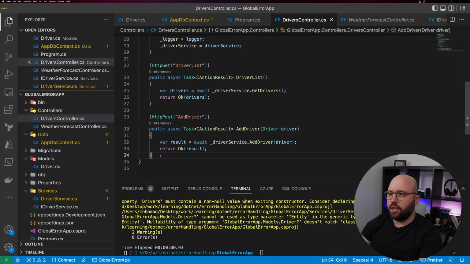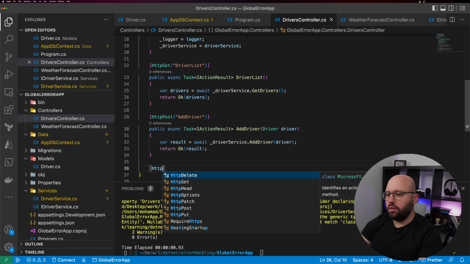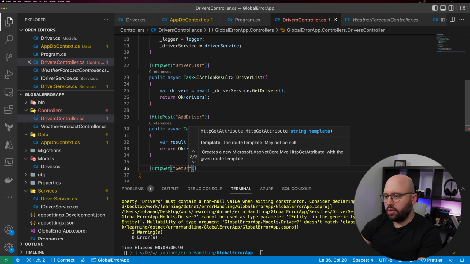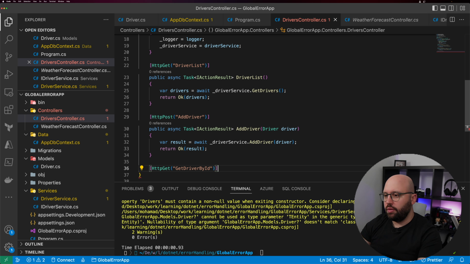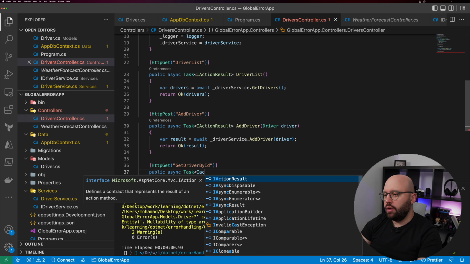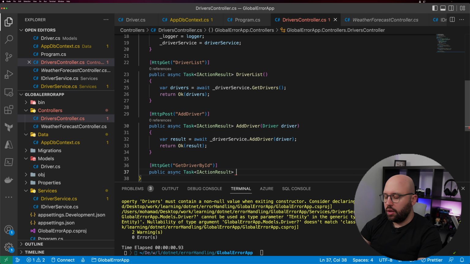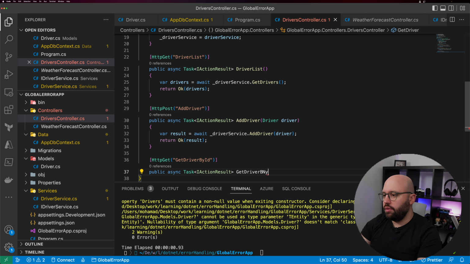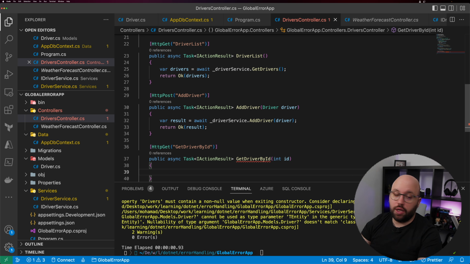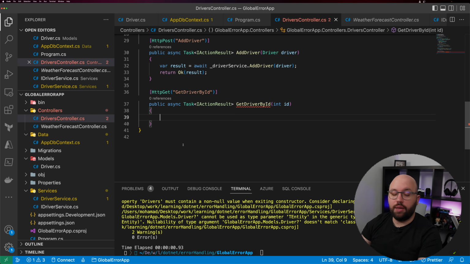And lastly, let's get driver by ID, which is going to be an HTTP GET. We're going to call this GetDriverById, and it's going to be public async Task ActionResult, of type int, because we're going to be passing the ID, since that's what we're going to do the matching on.